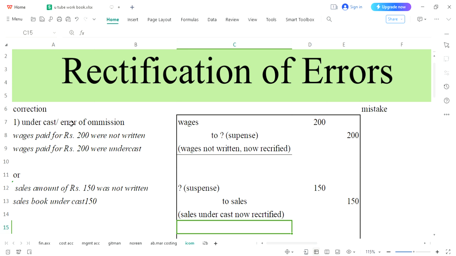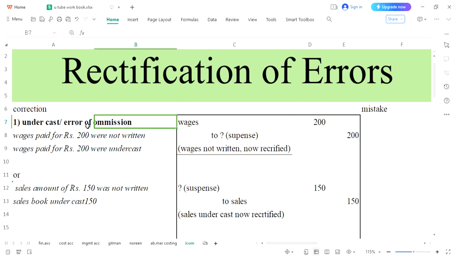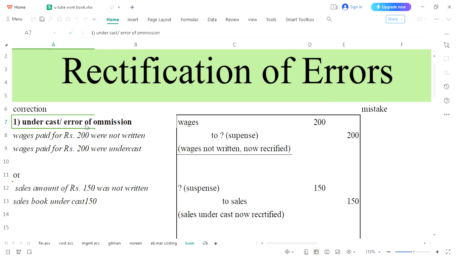As you know, in case of undercast, what do you do? We have a rule as well. In case of undercast, if it is debit, we make it debit. Just remember it: debit do debit and credit do credit. As you know, wages are written on the debit side because we are paying these wages. Wages are expenses.